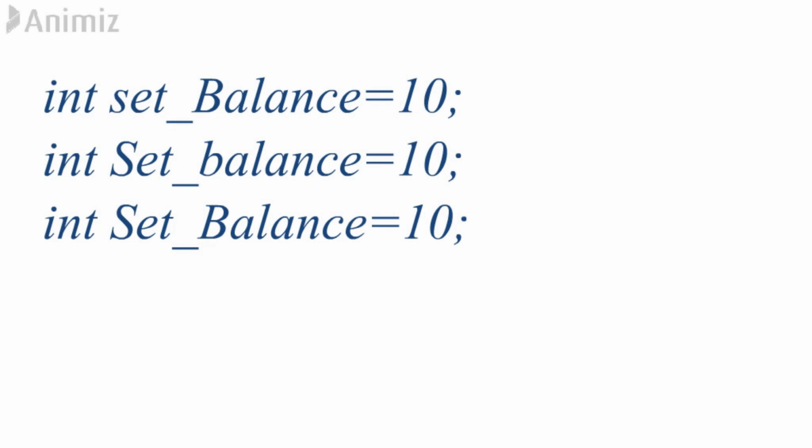If you can see, the pronunciation is the same, but in the first, S is small and B is capital, whereas in the second S is capital and B is small, whereas in the third case S is capital as well as B is capital. So these all three are different identifiers and it is valid.